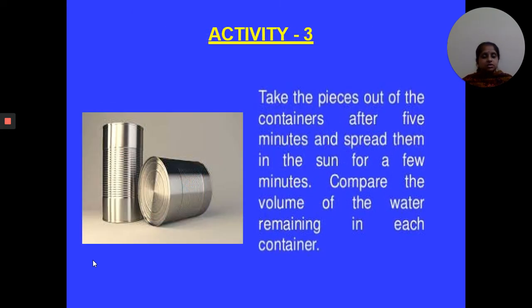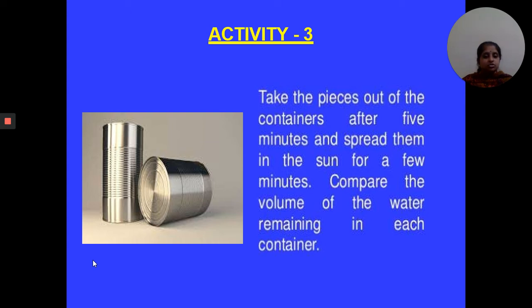Just take the pieces out of the container after 5 minutes and spread them in the sunlight for a few minutes. Now compare the water remaining in each container. What conclusion will you get? We will find that the container in which we put the cotton cloth, the natural fiber, has very little water compared to the mug in which we put synthetic fibers.